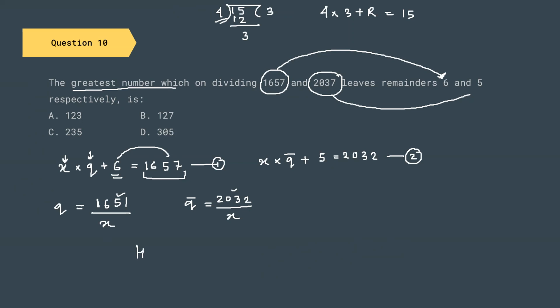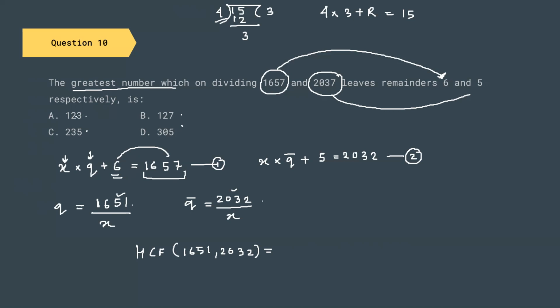So by that logic, HCF of 1651 and 2032 should be our value. But these two numbers are very large and the calculation of HCF is going to be very hectic. So we are going to go for the elimination method. So what should be our elimination method? We have four values, and let us check if these four values divide these following values or not.